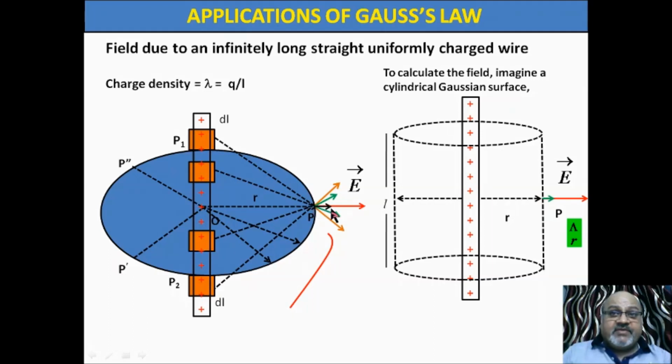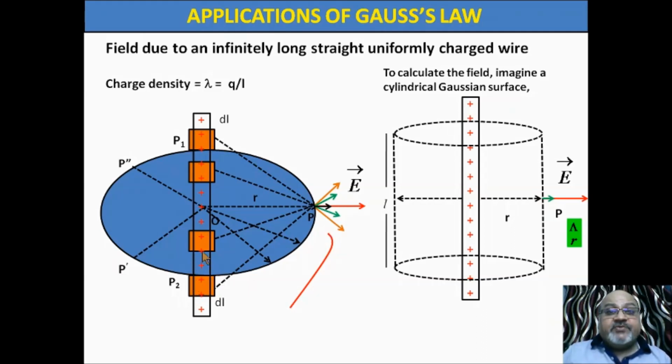What will be the net electric field? See this here, a small arrow will appear. This is the net of this blue and green. So again, see, all the elements are producing field at point P, but all fields are in the same direction. So what will be the net field? Capital E. This capital E is the sum of all such electric fields produced by these small elements.